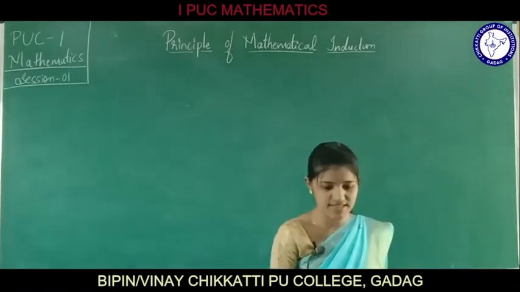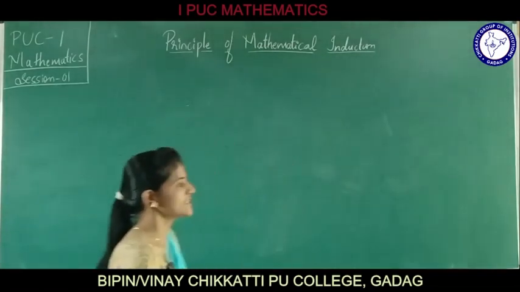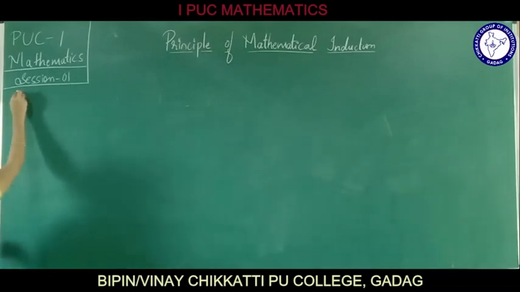What is the first example given? Let us consider a few examples.